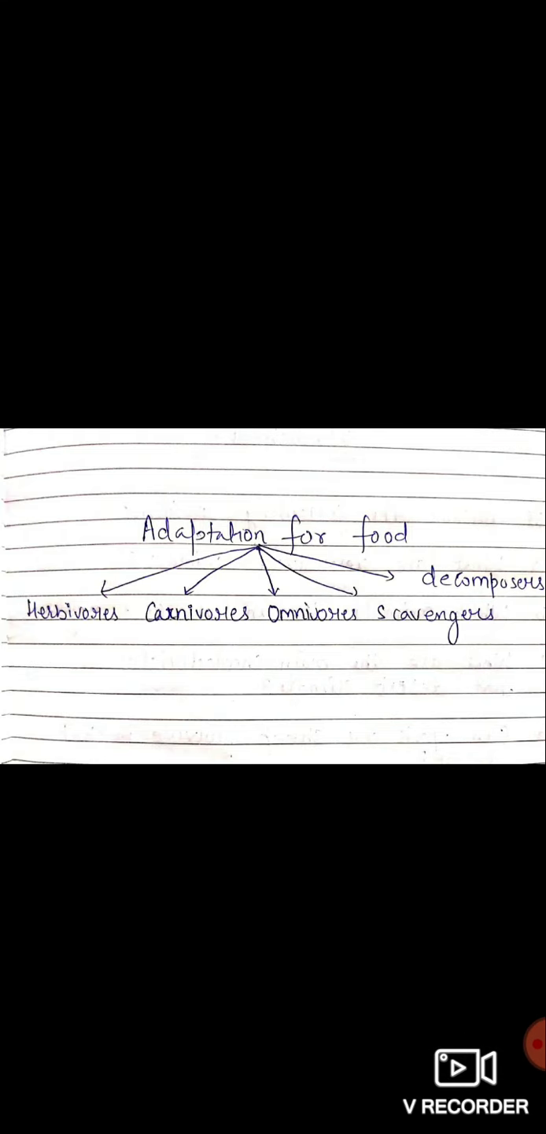In the last lecture, we discussed the habitat and the different kinds of animals that live in different habitats. Today we'll start a new topic. As we all know, all animals do not eat the same food. Some animals eat plants, some animals eat the flesh of other animals, and some animals eat both. They eat plants as well as the flesh of other animals. And there are also some animals who eat dead animals only.